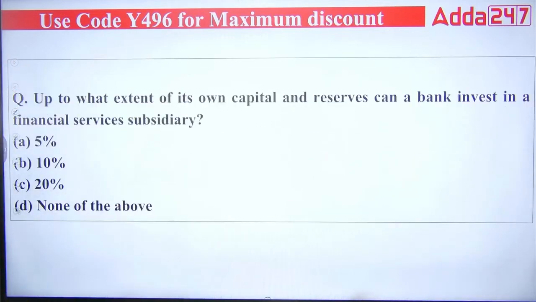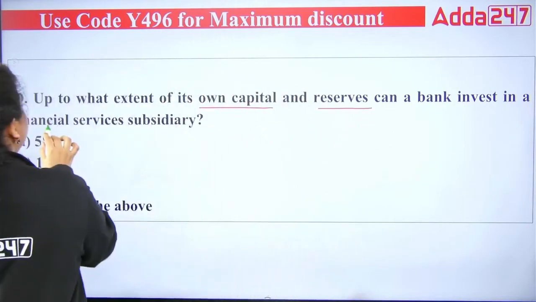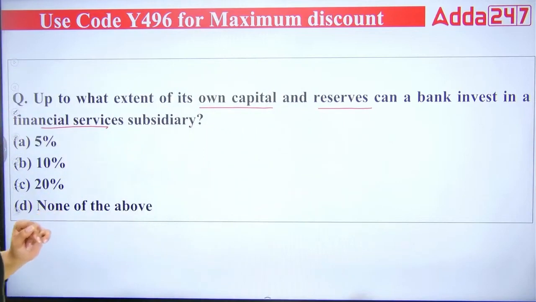Next, up to what extent of its own capital and reserves can a bank invest in a financial services subsidiary?